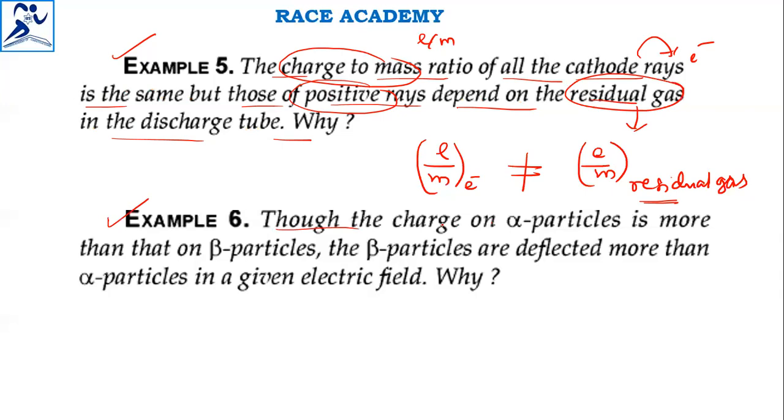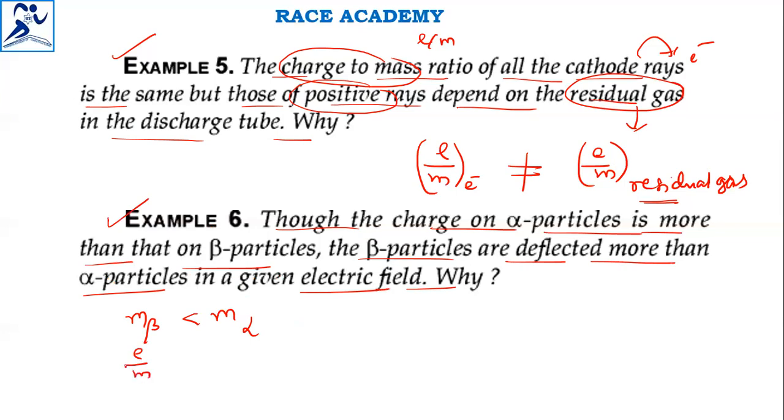Though the charge on alpha particles is more than that of beta particles, the beta particles are deflected more than alpha particles in a given electric field. What is the reason? Here we have to tell the reason. That means the mass of beta particles is lesser than the mass of alpha particles. That is one clarity we have. So their e by m values are there.